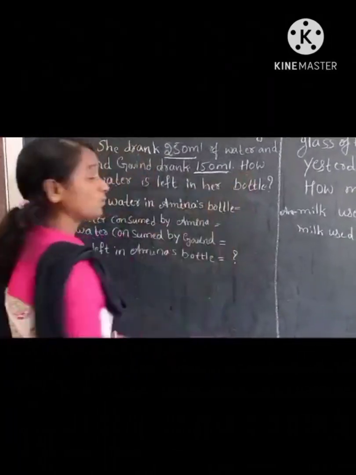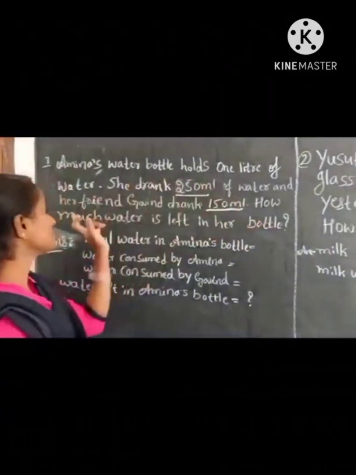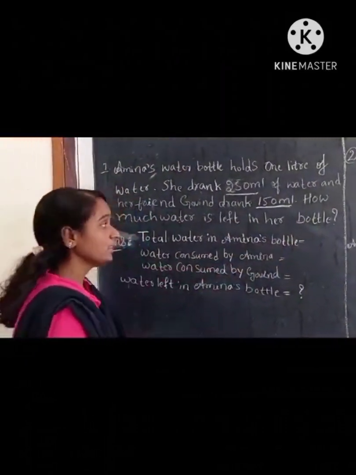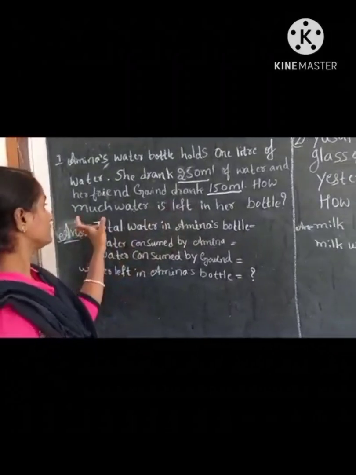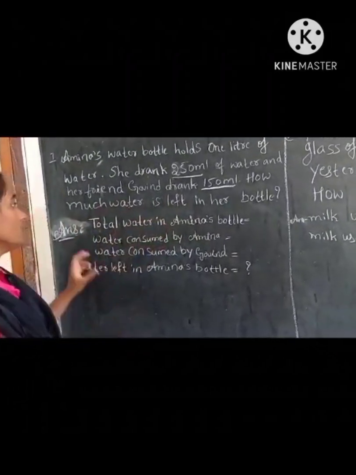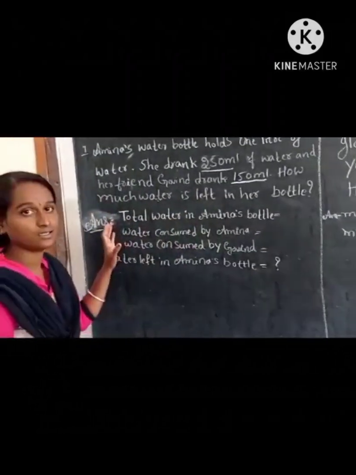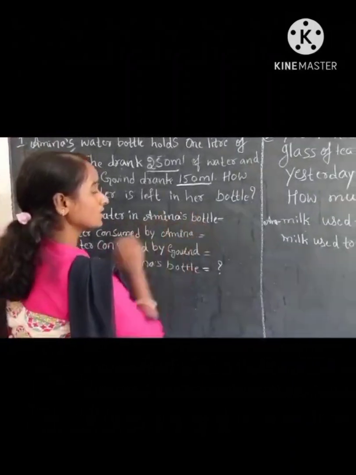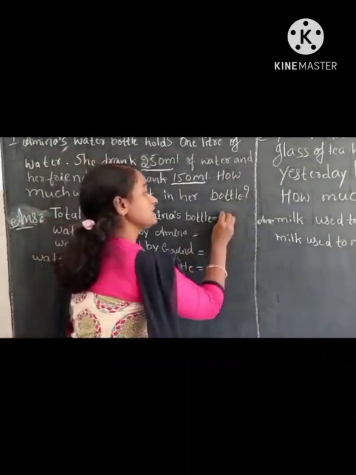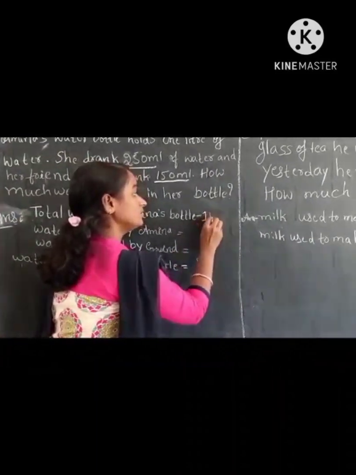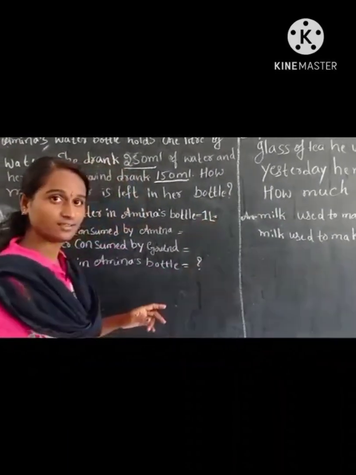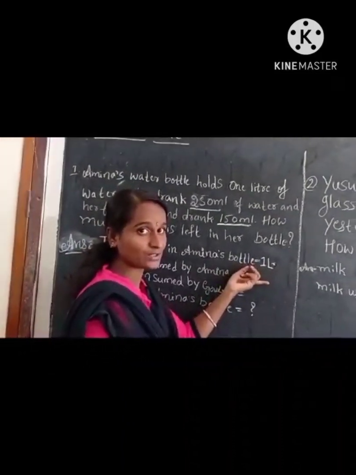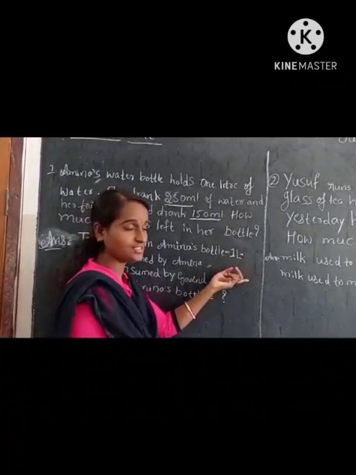Okay. Now what do we have to find out? How much water is left in the bottle. Okay. Before doing the total calculation, we have to collect the data. Now total water in Amina's bottle is how much? That is 1 liter. Right, children? Children, do you know 1 liter is equal to 1000 ml, right?